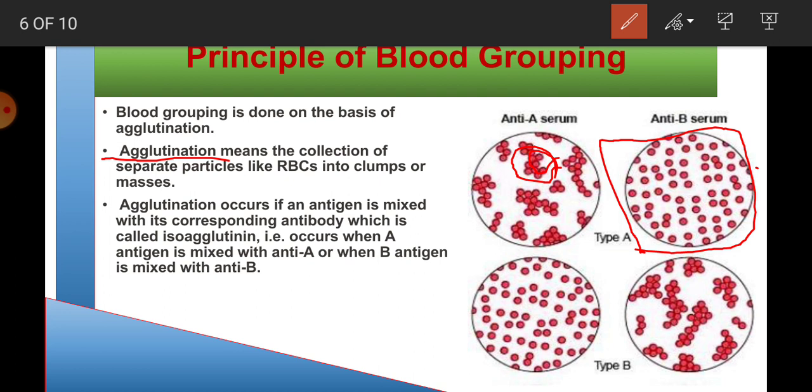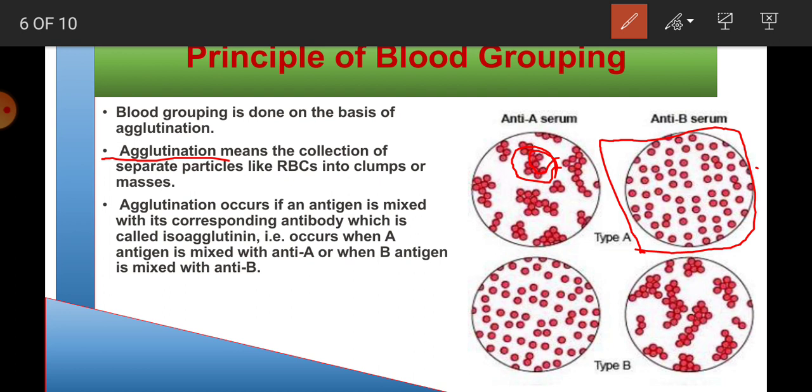Agglutination occurs when an antigen is mixed with its corresponding antibody. For example, agglutination can occur when A antigen is mixed with anti-A antibody, or B antigen is mixed with anti-B antibodies.